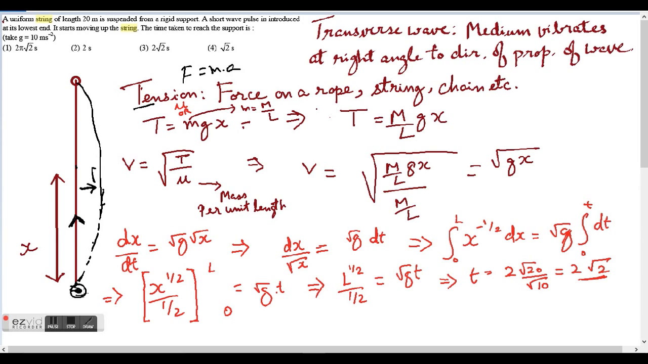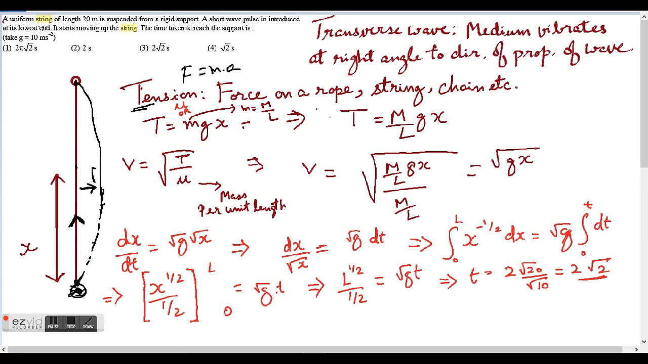Even if there is no weight attached to a string, if the string itself has some weight, then it will experience some tension. For example, at this point the tension will be maximum. I'll cover it in the video. So that's what tension is. Now let's see what the question is.